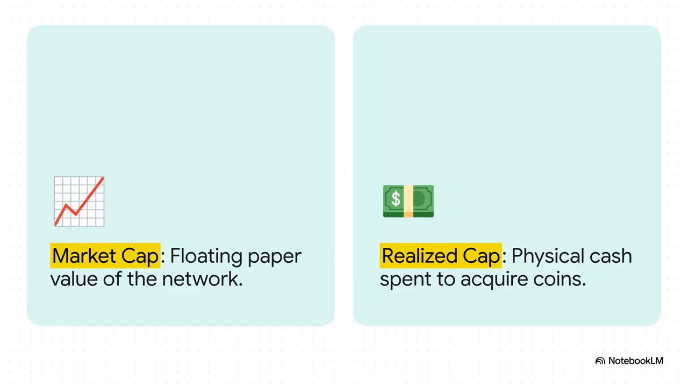Market cap, as we discussed back on day 91, is the current floating paper value of the entire network. Simply the current price multiplied by the circulating supply. Exactly. And realized cap, from our day 108 lesson, is the actual physical cash spent to acquire all those coins based on the exact price they last moved. So, by subtracting the real cash spent from the current floating value, we instantly expose the exact amount of unharvested wealth, or, in a bear market, unharvested pain in the network.